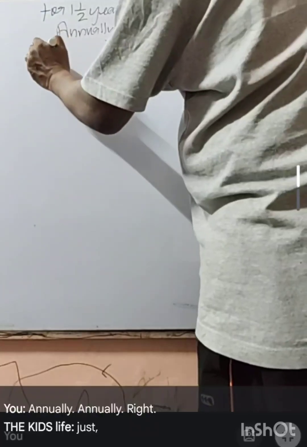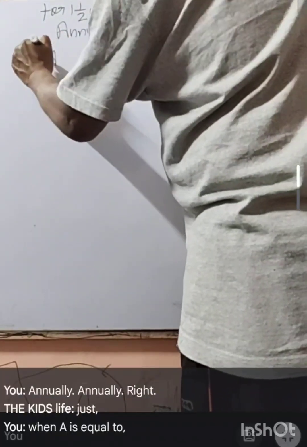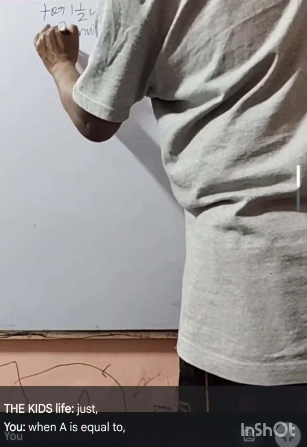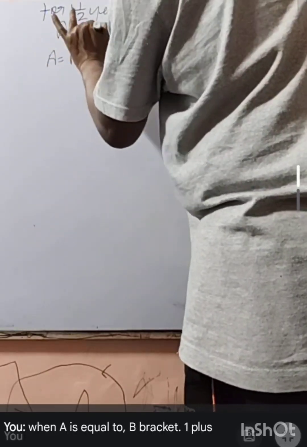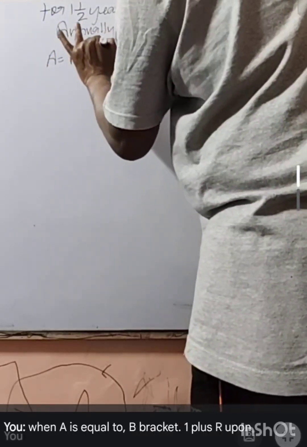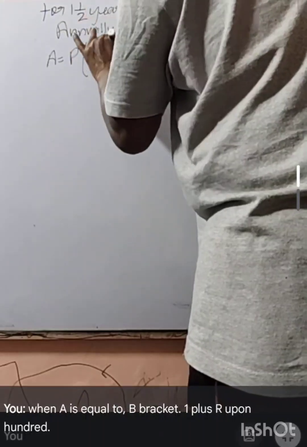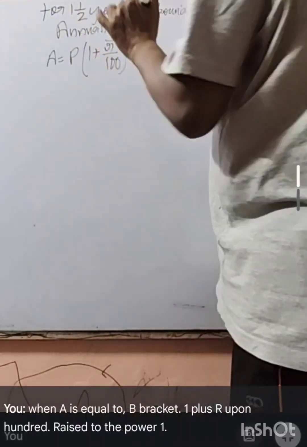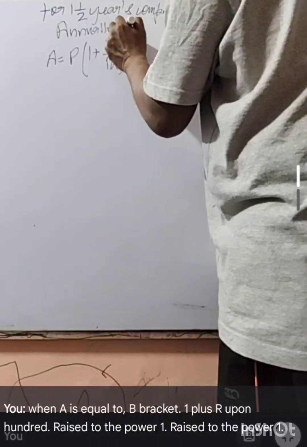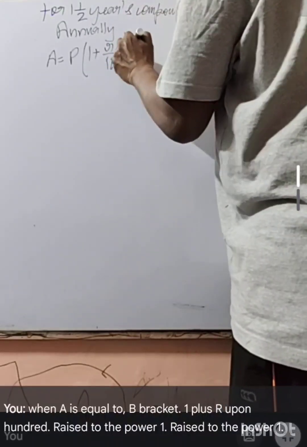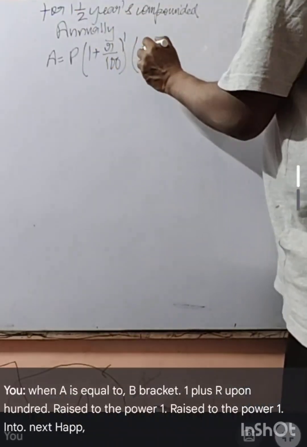Then A is equal to P bracket 1 plus R upon 100 raised to the power 1, into next half year is there, no?